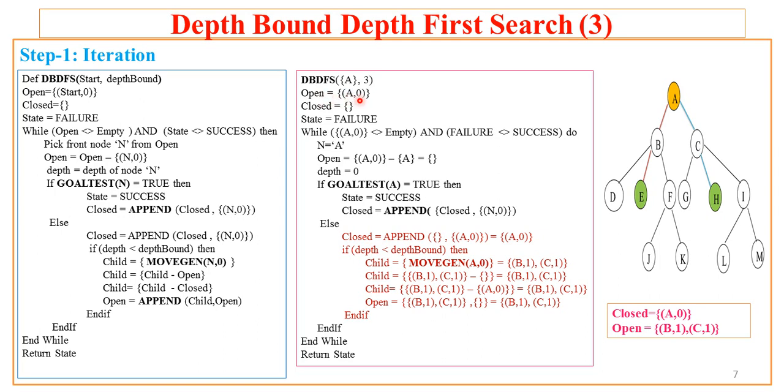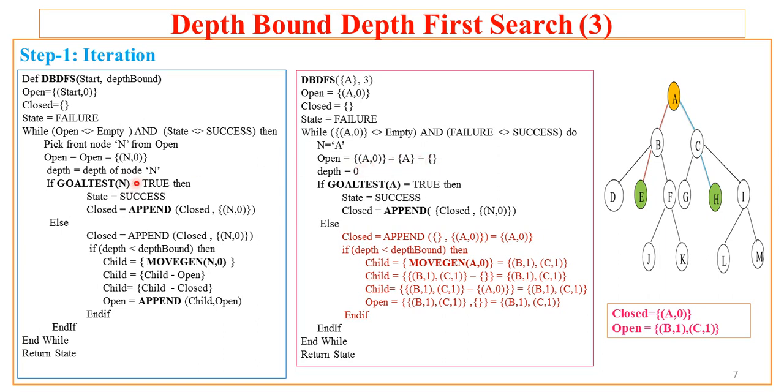Then in open, A along with its depth is specified, and that is stored as a node-level pair, and closed is initially empty as the algorithm has not reached the goal state. The state is failure. As there is one node in the open, it is not empty and the state is failure, so both the conditions are true. It gets into the while loop. Now it picks the front node, and as there is only one node in the open, it is picked and removed from the open, so open is empty at this point of time.